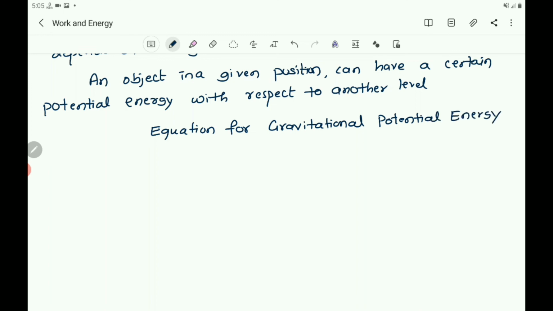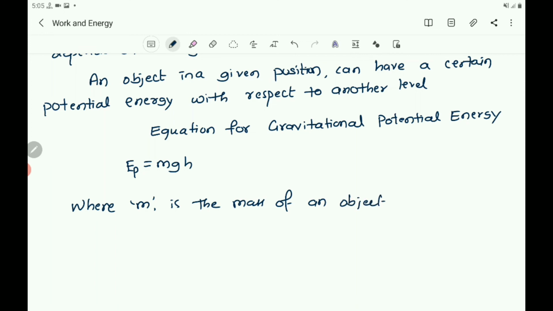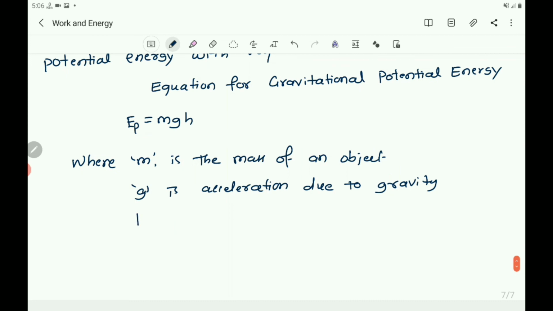EP equals mgh, where m is the mass of an object, g is acceleration due to gravity, and h is the height.